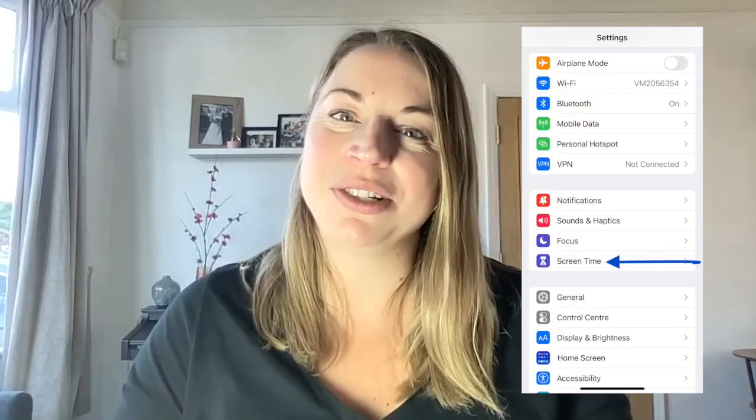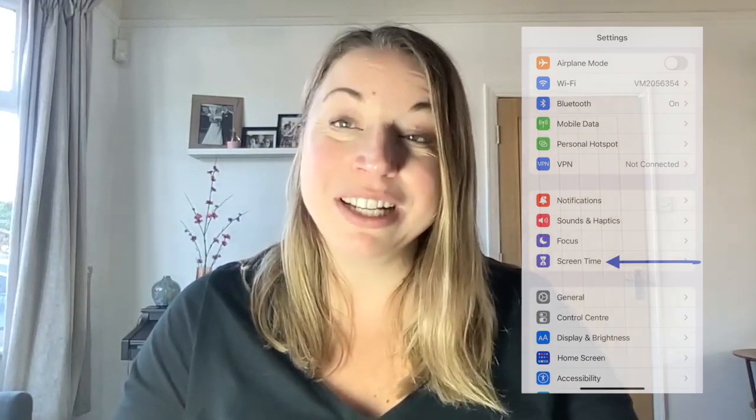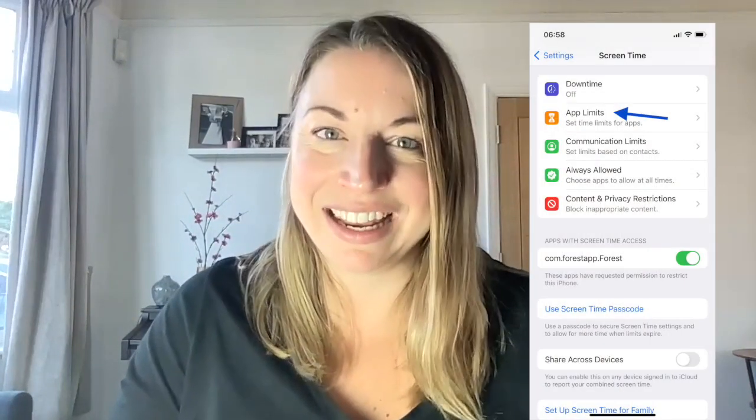So I'm going to show you this on iPhone purely because I have an iPhone, and so I can't take screen grabs from an Android phone. On iPhone, you want to head to settings, and then go to screen time. Screen time is an area I would definitely make sure you familiarize yourself with anyway, because there are lots of different options on there to help you limit your phone use. But one of the things you want to focus in on in this case is app limits.